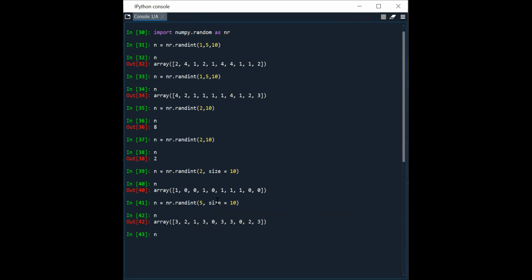Maybe it's a random case. Let's run the same thing again. You can see here, same thing I have run for the second time. The values start from 0 up to 5, not 5. 0 up to 5 means the previous integer is 4. So 0, 1, 2, 3, 4. 5 values are included.